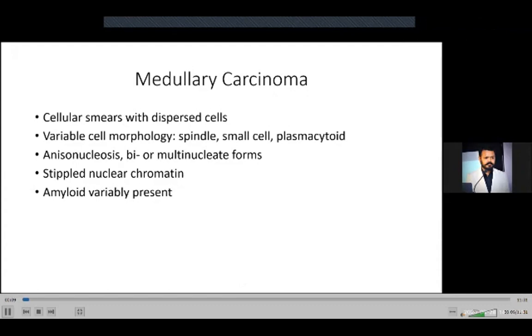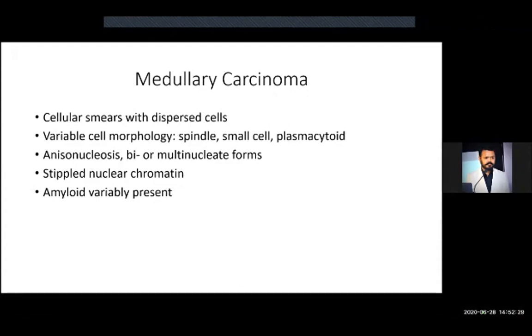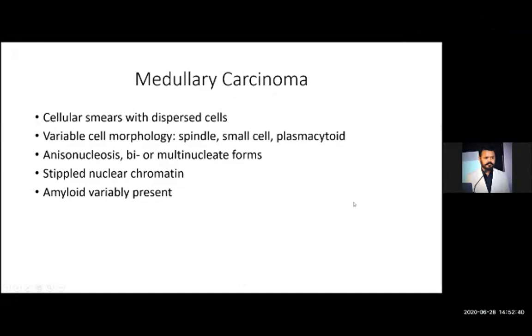Medullary carcinoma, a slide of the medullary carcinoma is usually very cellular with dispersed population of cells. The cell morphology can vary. It either will look spindle shape or small cell or plasmacytoid morphology. Anisonucleosis means the variation in the size of the nuclei. Binucleated and multinucleated forms are common. The chromatin of the malignant cells is stippled and amyloid is variably present. Variably present means the amyloid may or may not be present in each and every slide.